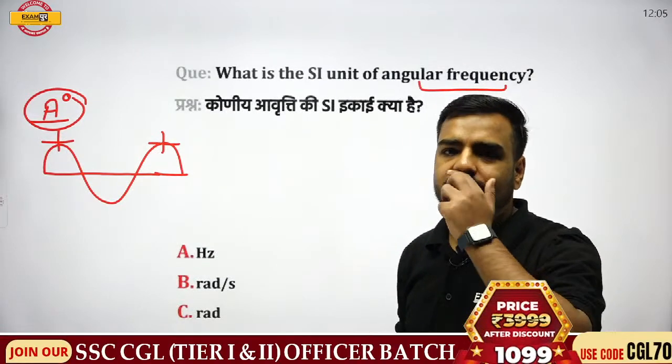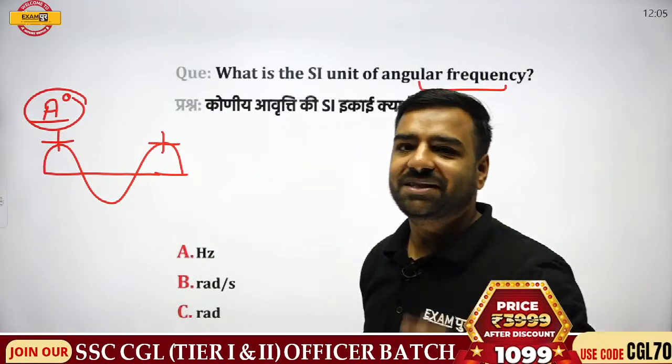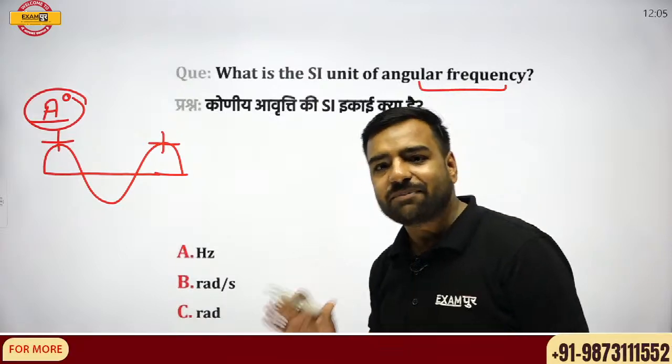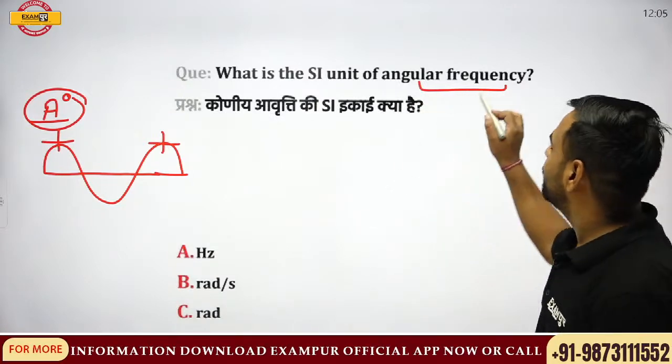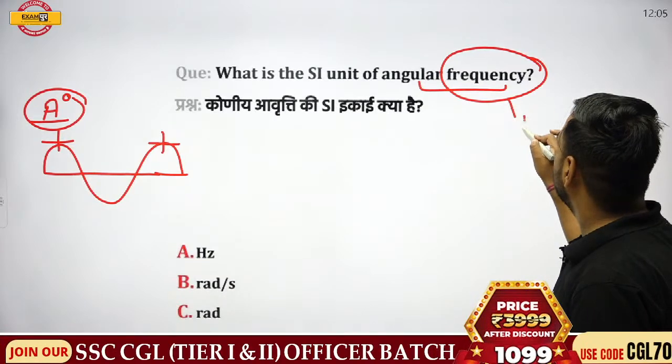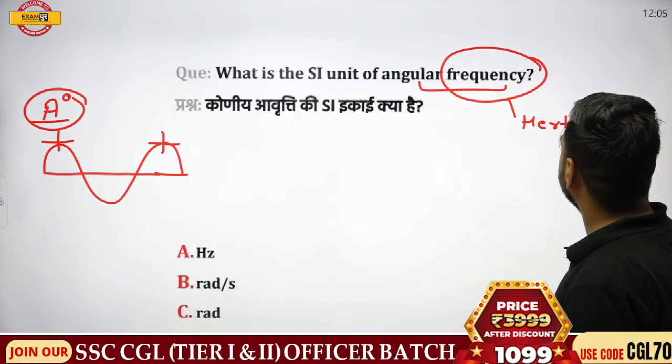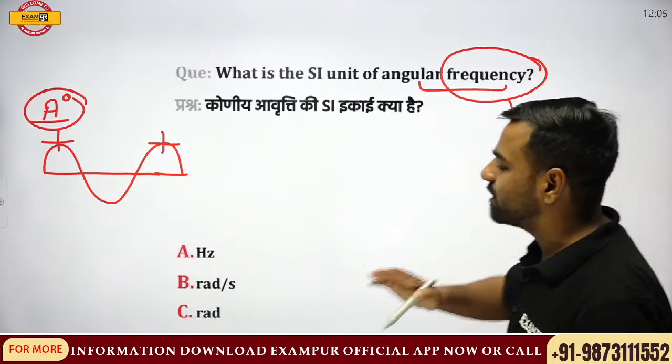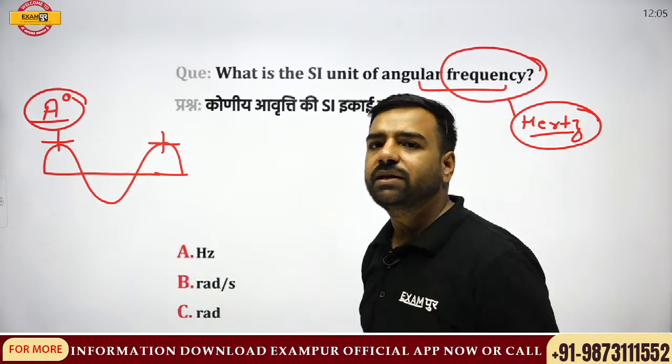So here Kanak is with V, but Kanak is in doubt here. Sir, will it be radian per second? You are absolutely correct. Please do not get confused. When we are only talking about frequency, just frequency, only then your hertz answer will be correct. Fine. So it's good that you have given the answer in the first go. Here radian per second would be the correct answer.